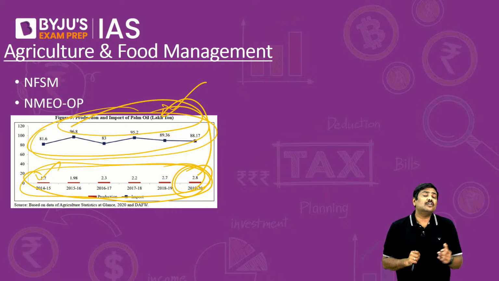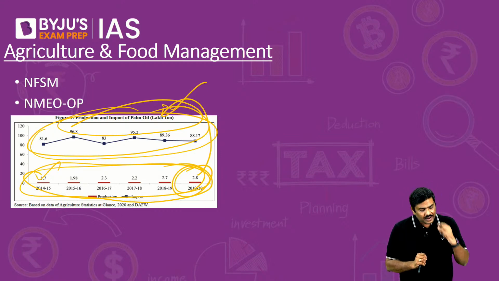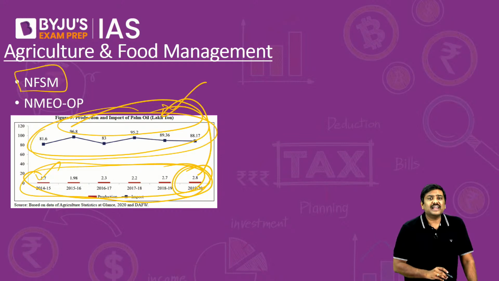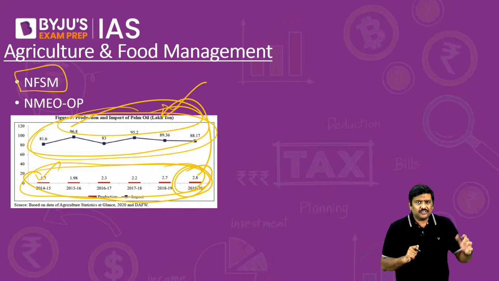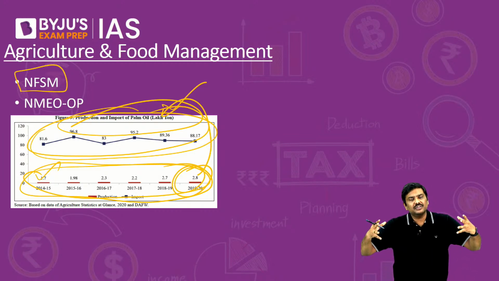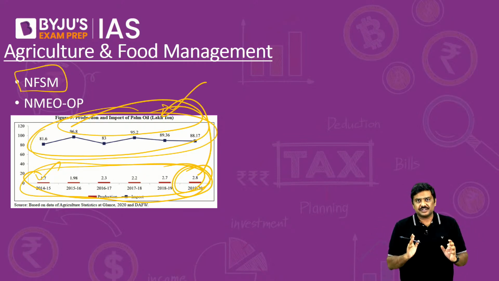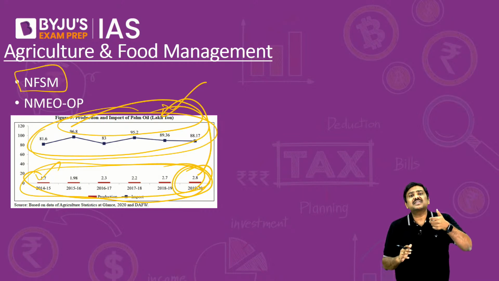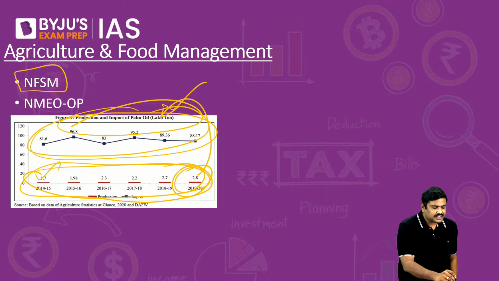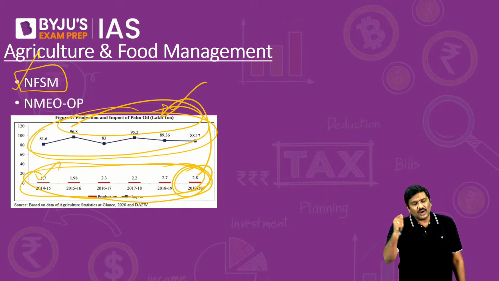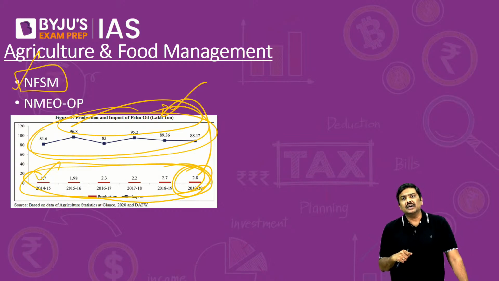So what is Government of India doing in case of this? One, Government of India has launched National Food Security Mission, NFSM. Right, under this they are targeting 8 commodities. They want to increase the production of this. They want to increase the area which is used for the cultivation of this. For example, paddy is covered, wheat is covered, oil seeds, palm is covered, pulses are covered, etc. So NFSM is one scheme which has been implemented by the government.